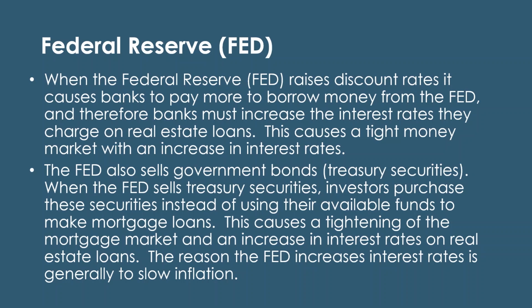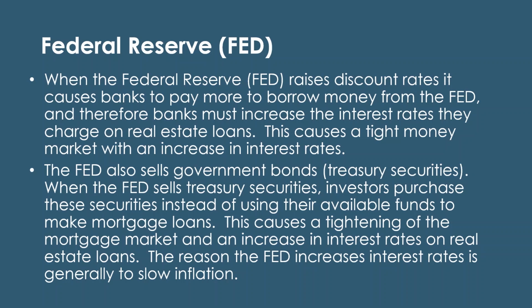When the Fed sells treasuries, which are treasury bonds, usually the 10 and 30-year long-term ones, investors purchase these securities instead of using their available funds to make mortgage loans. So if they sell treasury securities, people will buy those securities, and that money is taken out of the money supply, since it cannot be used to make loans.